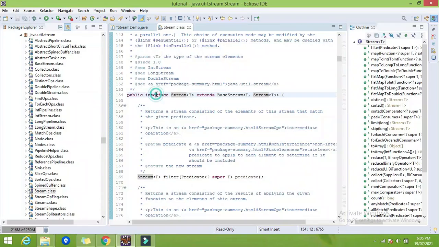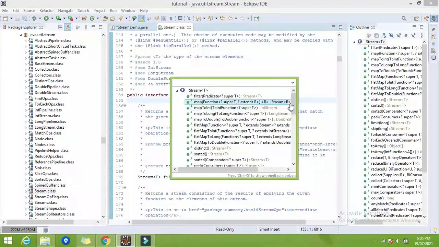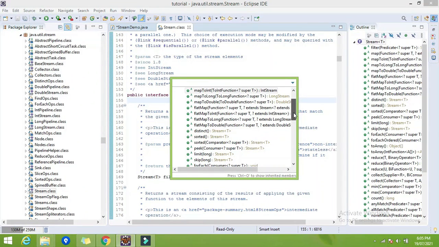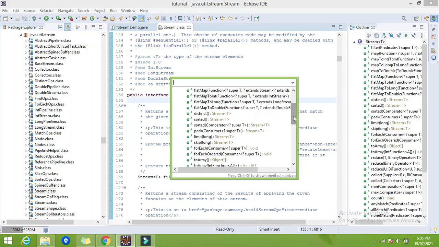So this is the interface, and you can find multiple methods available in this Stream API interface. We have map, filter, flatMap, then you can find mapToInt, mapToLong, meaning we can convert to integer, convert to long. Then we have distinct, sorted, peek, limit, skip, forEach, toArray. Lots of methods are already present in the stream. We will see them one by one.